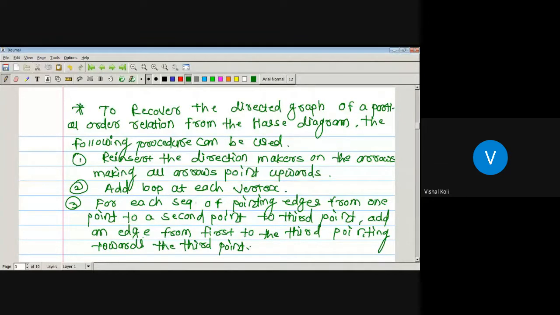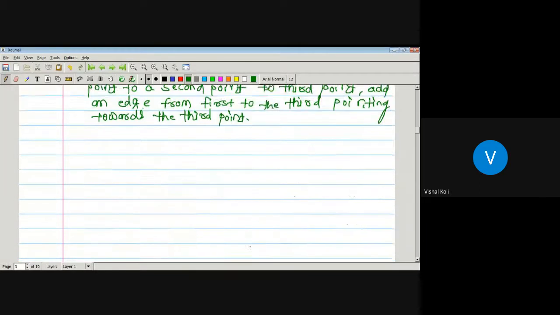In the third step, since we have removed an edge by the transitive property, that is if A is related to B and B is related to C, then we have removed the edge joining A to C, and we have to reinsert that edge joining element A to C. If C is at some higher level, then we give a direction from A to C. Then finally we will get our required directed graph from the given Hasse diagram. Let us see the example.